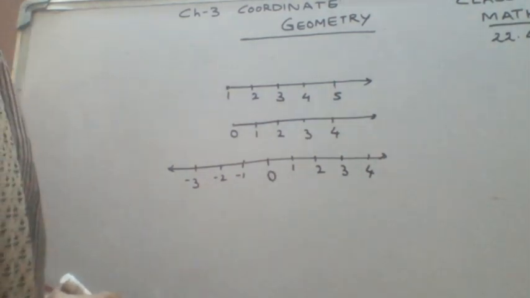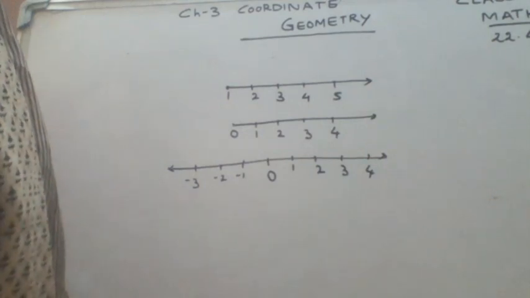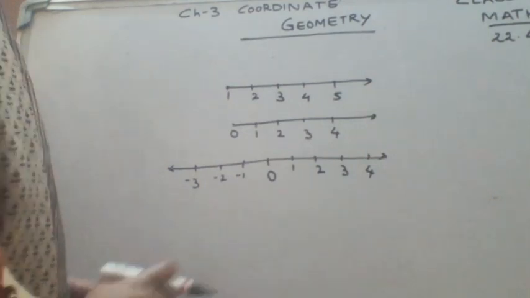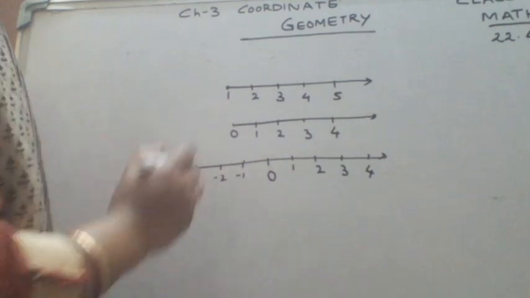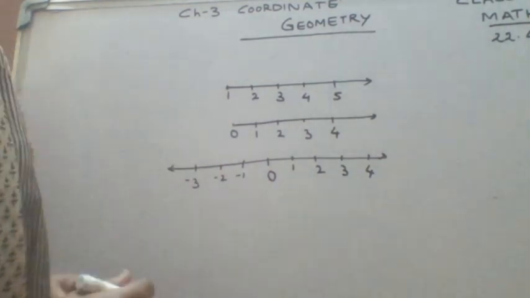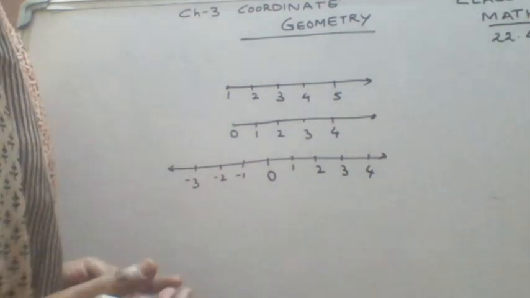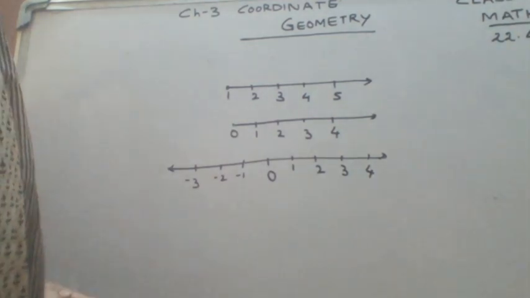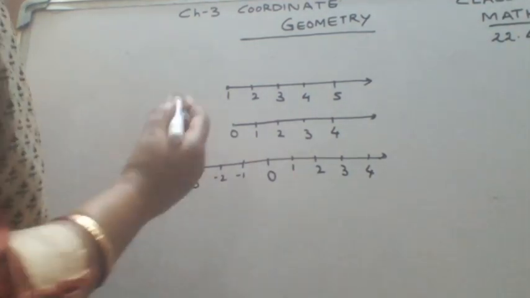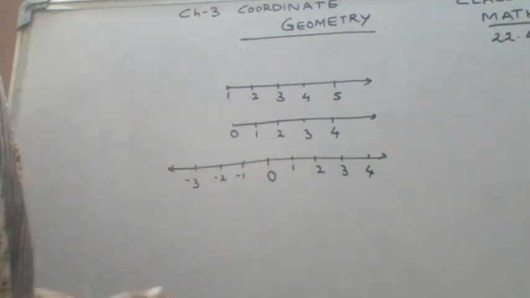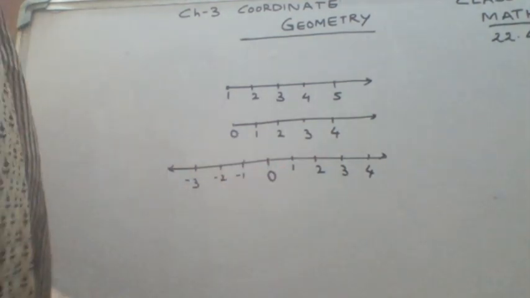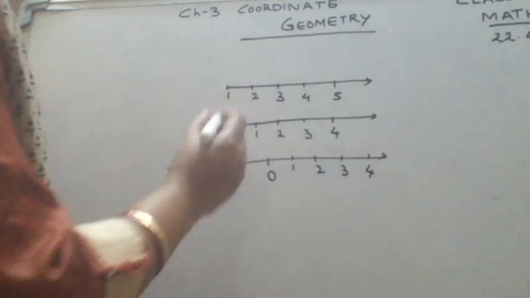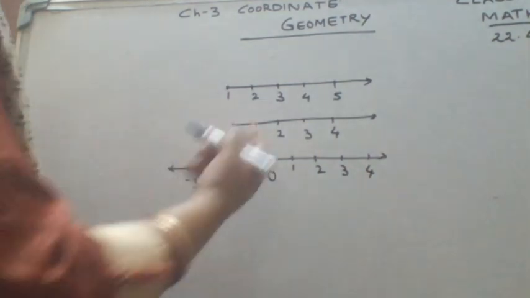Integers are the whole numbers and the negative natural numbers together. Natural numbers are the numbers that come out naturally when you start counting. When I ask you to count the number of students in the class, you start with 1, 2, 3, 4. So the counting that comes out naturally is called your natural numbers. So these are the natural numbers on the number line.